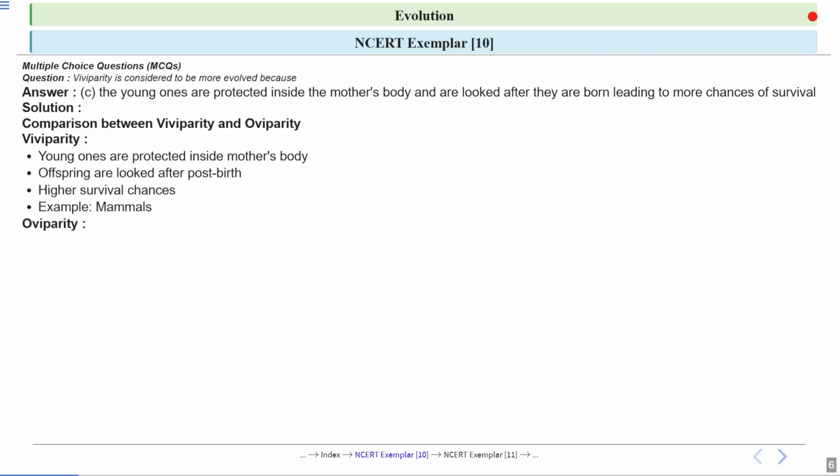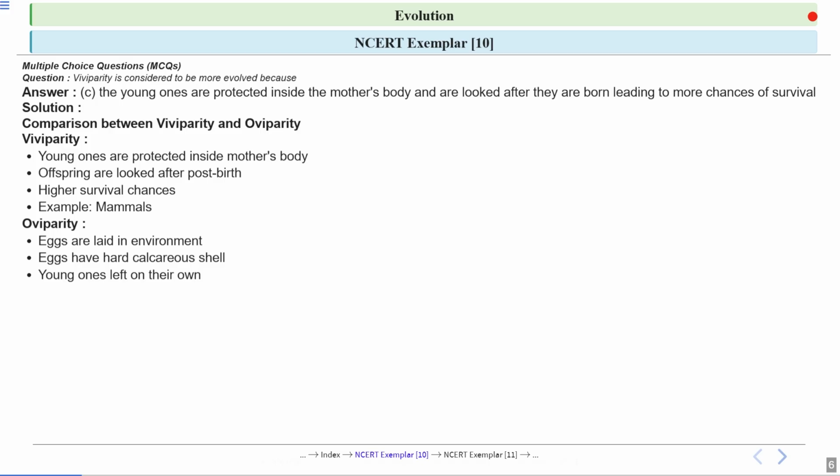What is oviparity? Organisms which lay eggs are known as oviparous organisms. They lay eggs outside their bodies, like on the ground or in a nest. The eggs of these animals often have a hard shell made up of calcium, similar to what you will find on a chicken egg. This shell helps protect the developing embryo inside.